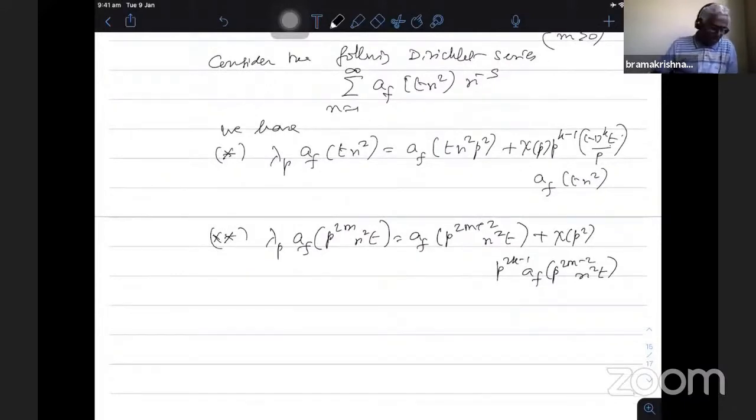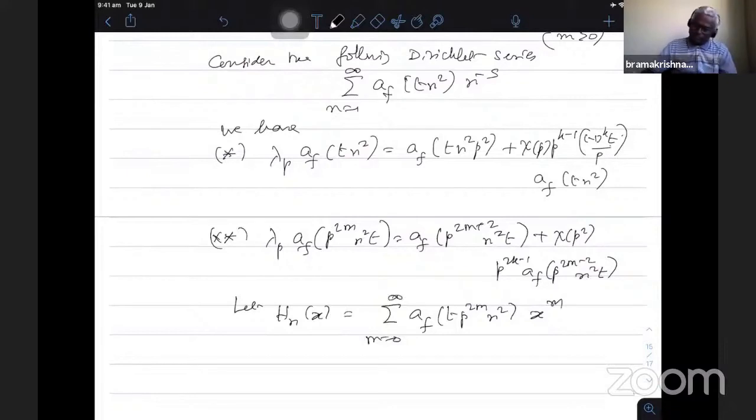So for an indeterminate x, let h_n(x) equal the summation of a_f(p^(2m) n² t) x^m, m equal to 0 to infinity. So consider this h_n(x) using the Fourier coefficients. So what I do, I want to get a relation for h_n(x) using this.